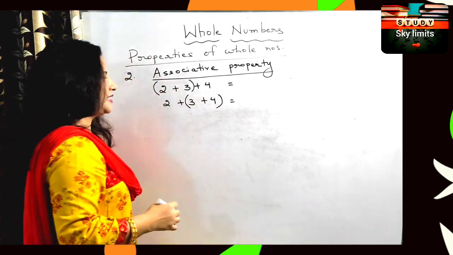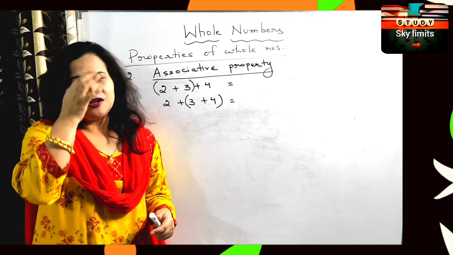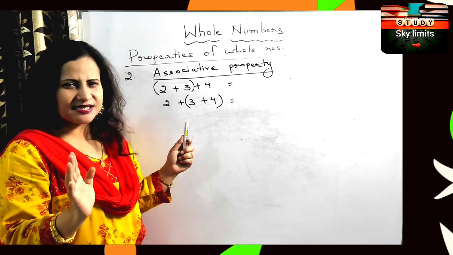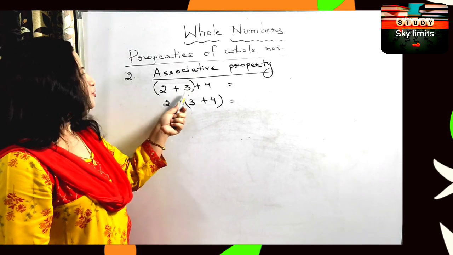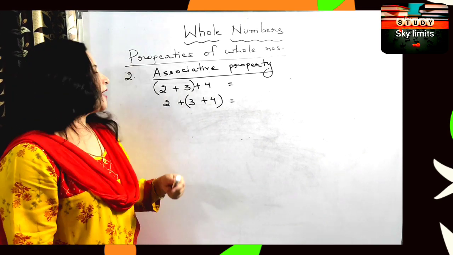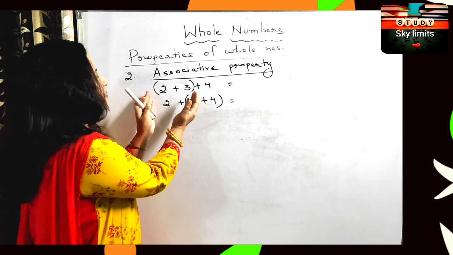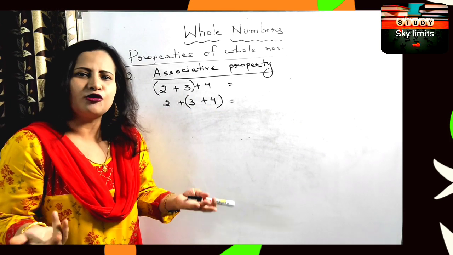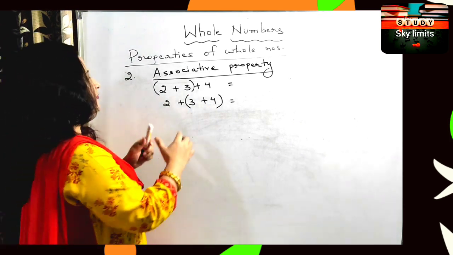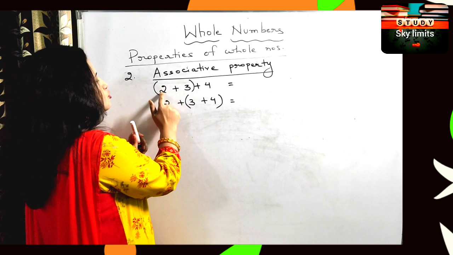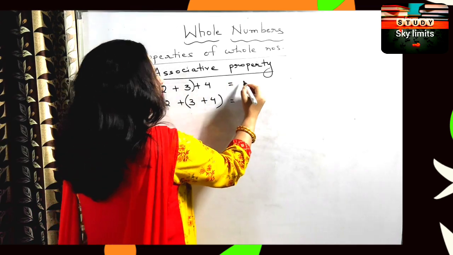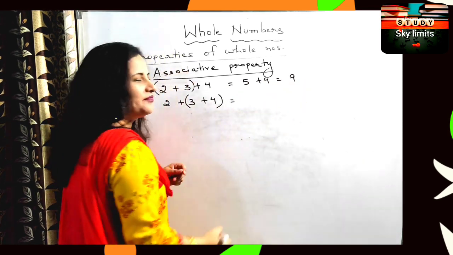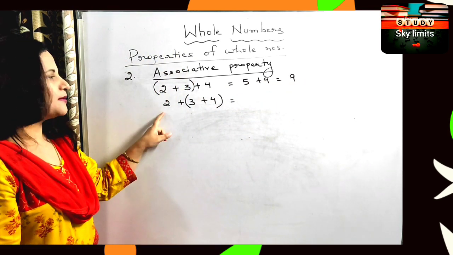Let us see now. In the BODMAS rule, you have been taught that you need to solve the bracket first. Now you see the digits are same. I have taken the same numbers in both the cases, here 2, 3, 4 and here also 2, 3, 4. But here I have grouped 2 and 3 together, and in the second case I have grouped 3 and 4 together. So first let us solve the bracket in the first case. 2 plus 3 will give me how much? 5. And then plus 4 will give me 9.